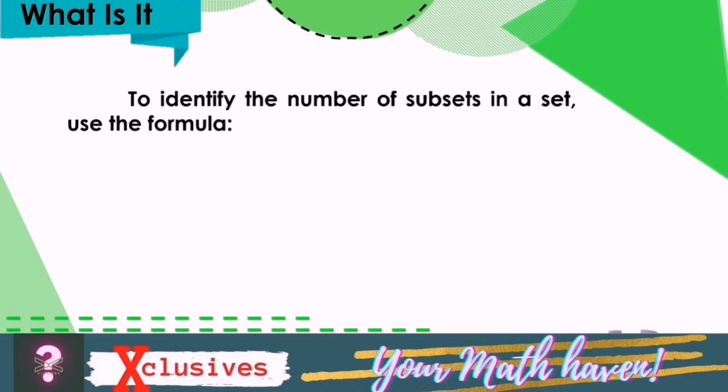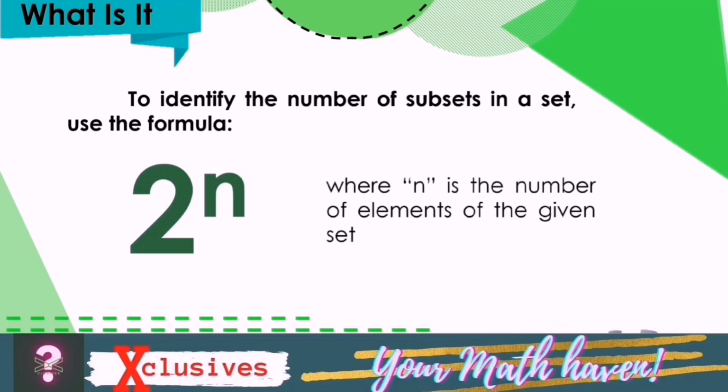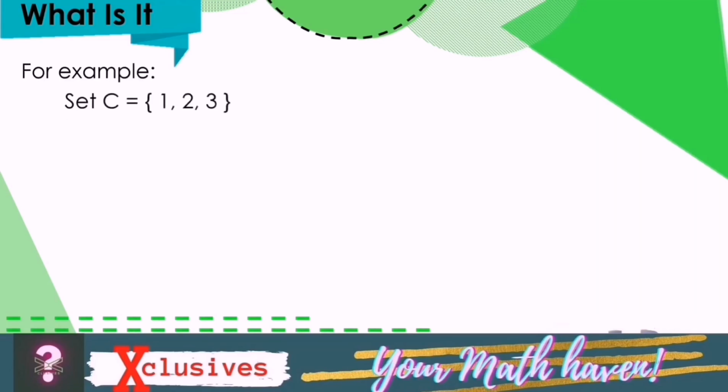To identify the number of subsets in a set, use the formula 2 raised to the power n, where n is the number of elements of the given set. For example, set C equals the set 1, 2, and 3. To find the number of subsets, first use the formula 2 raised to the power n.